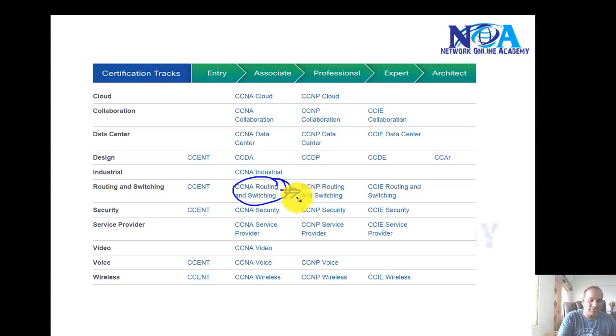Now, based on that, you can advance your skills to the next level, to routing and switching CCNP level, or you can advance your skills to the security specializations, where you can start off with CCNA Security, and then advance to the next level of CCNP Security, and then you can go into CCIE Security also later on in the future. Now, in this course, our focus will be on CCNA Security.